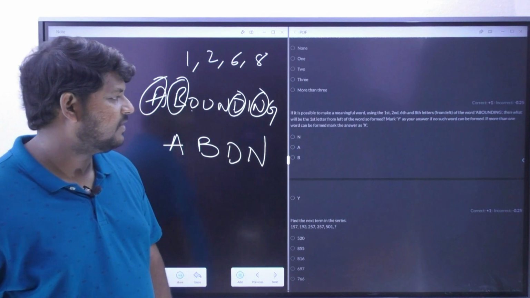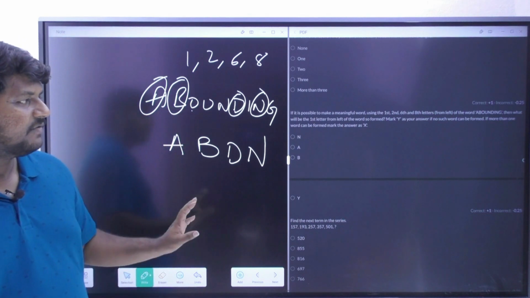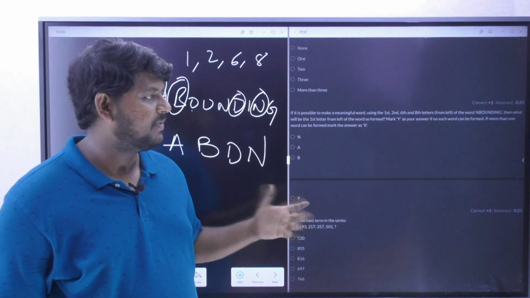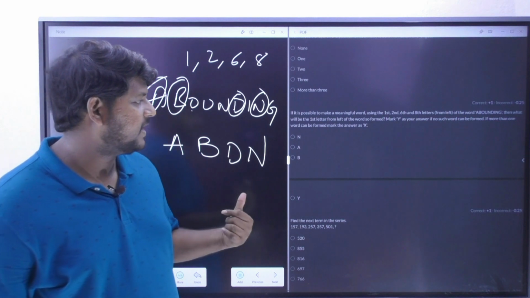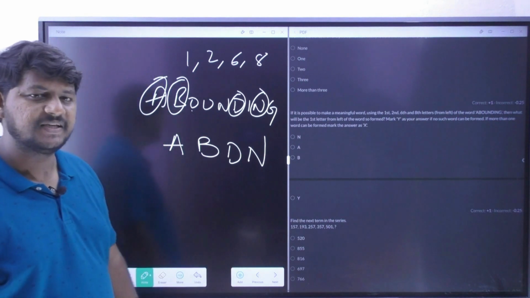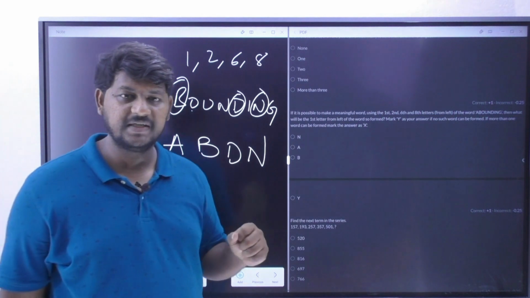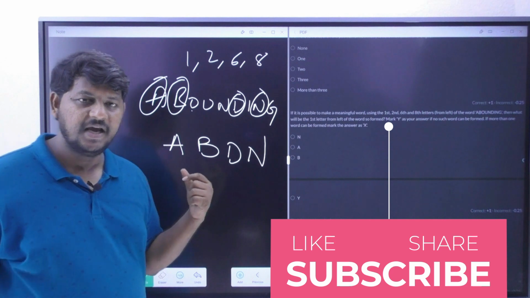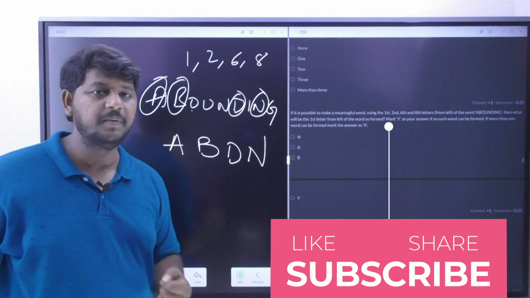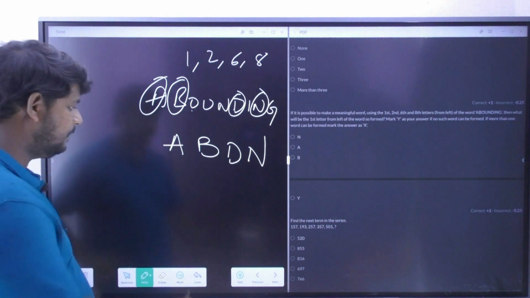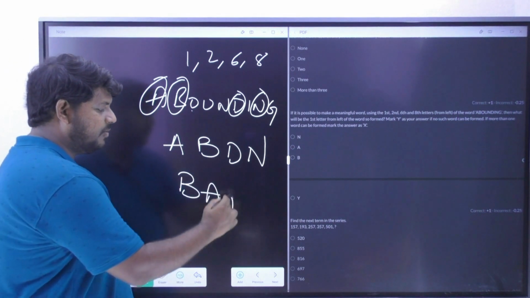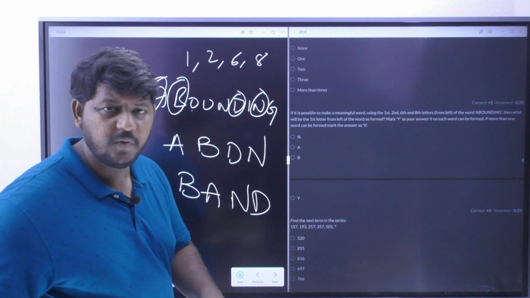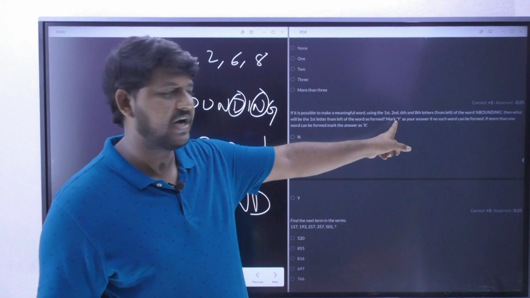Next, what will be the first letter from the left of the word so formed? Mark Y as your answer if no such word can be formed. If more than one can be formed, mark your answer as X. Please understand the hidden information: after taking these 4 particular letters into consideration, we are supposed to form an English meaningful word, but you cannot take abbreviations. So an English meaningful word can be formed by using these 4, which is actually a band. If any English meaningful word cannot be formed, then you need to consider your answer as Y.